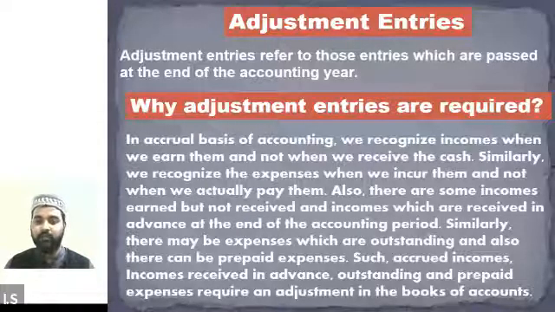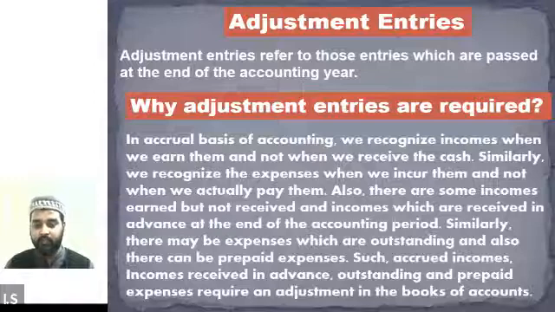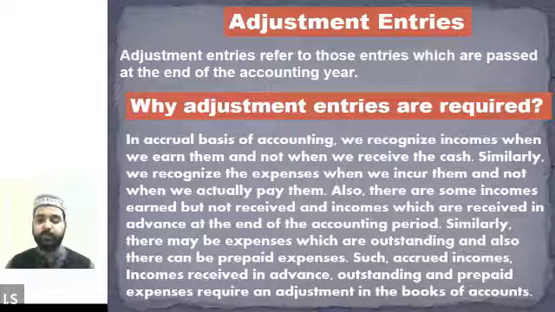Also, there is some income earned but not received, and income received in advance at the end of the accounting period. Similarly, there may be outstanding expenses, and also prepaid expenses. Such accrued incomes or incomes received in advance, and outstanding and prepaid expenses require adjustment in the books of account.